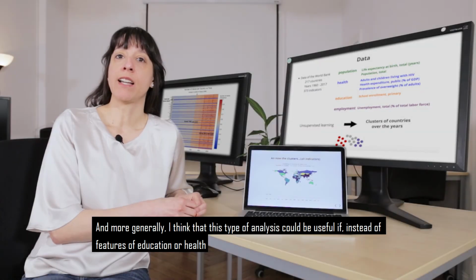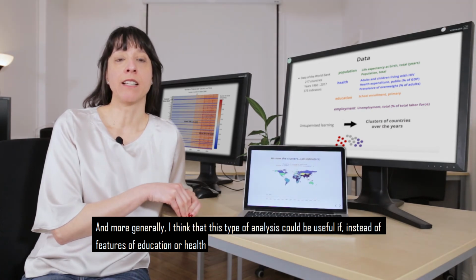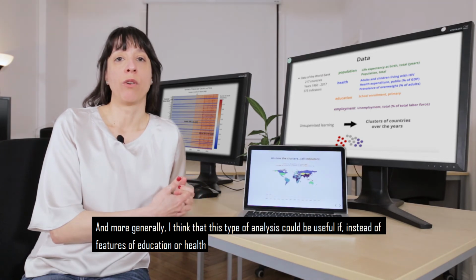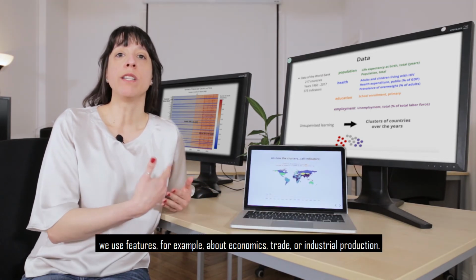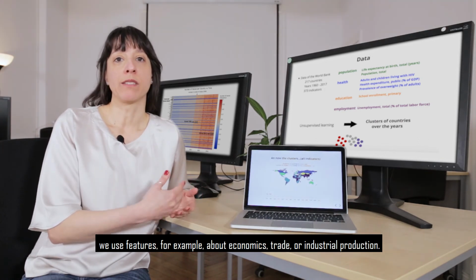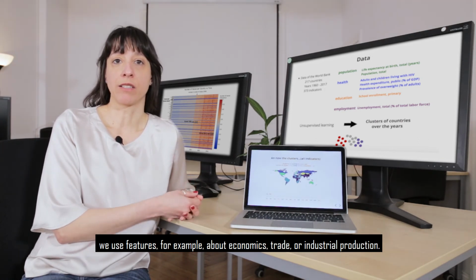And more generally, I think that this type of analysis could be useful if instead of features of education or health, we use features, for example, about economics like trade or industrial production.